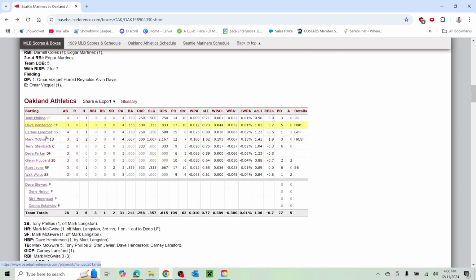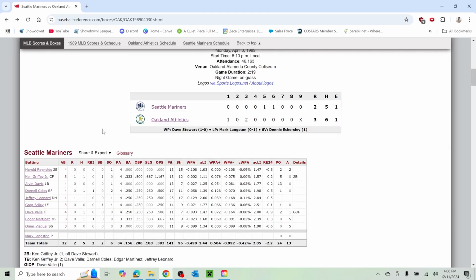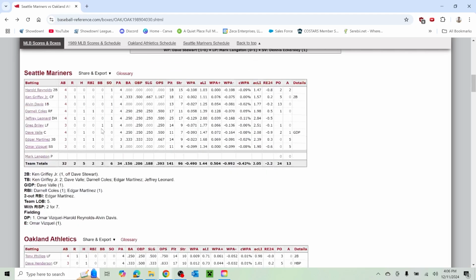When you look at this roster and you kind of look up and down, you see guys like Tony Phillips, Carney Lansford, again, guys that really didn't get all the publicity to the extent that guys like Dave Parker or Mark McGwire did, even guys like Dave Stewart, Dennis Eckersley, and, retrospectively looking back, Rick Honeycutt. This was a really well put together team. It makes a lot of sense why this team was well over 90 games and won 100 games twice in a 3-year stretch.